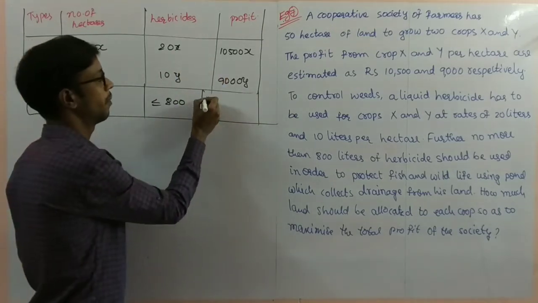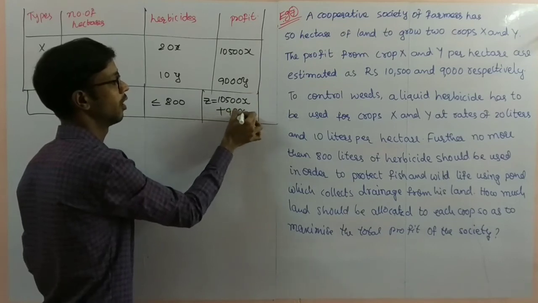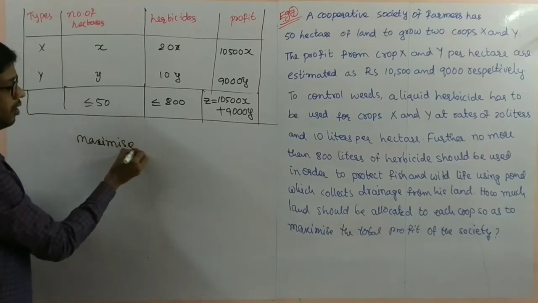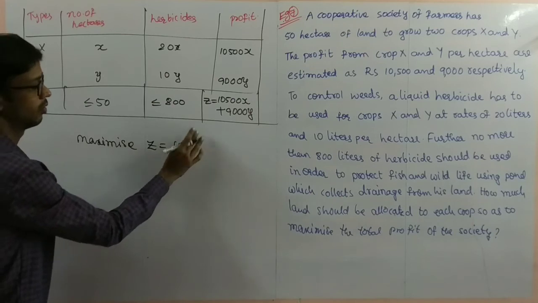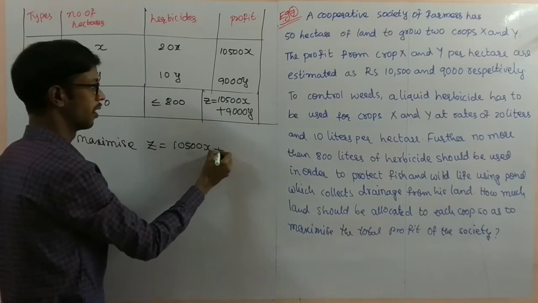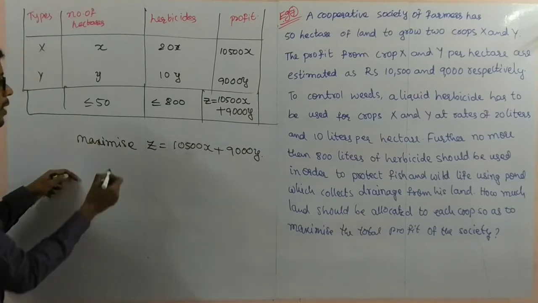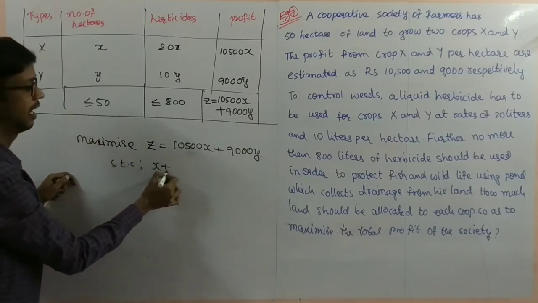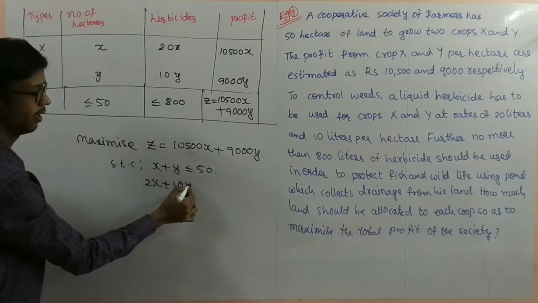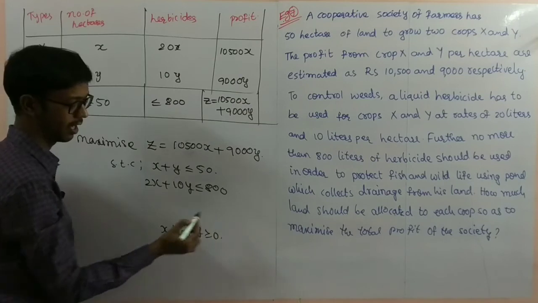Next, total profit Z is equal to 10,500x plus 9,000y. So maximize the profit. Maximize Z equal to 10,500x plus 9,000y, subject to constraints. x plus y is less than or equal to 50, 20x plus 10y is less than or equal to 800, and x is greater than or equal to 0, y is greater than or equal to 0.